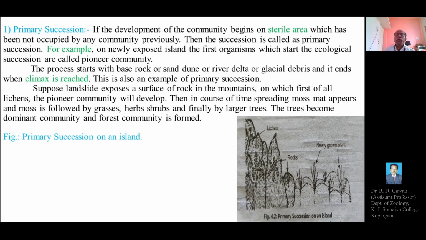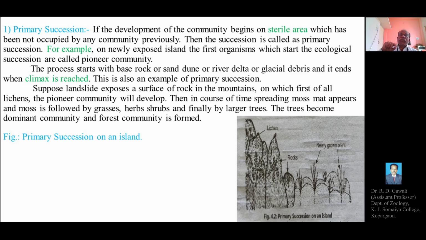There is a development of a new community on the completely sterile area of the newly exposed rock, and this results in the formation of a new community called primary succession.